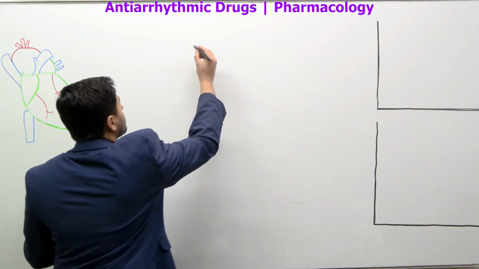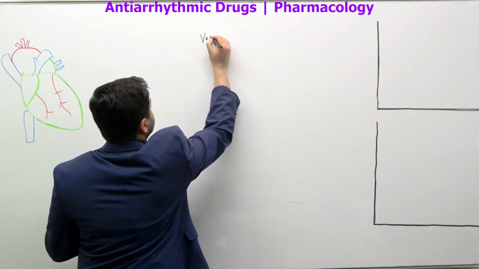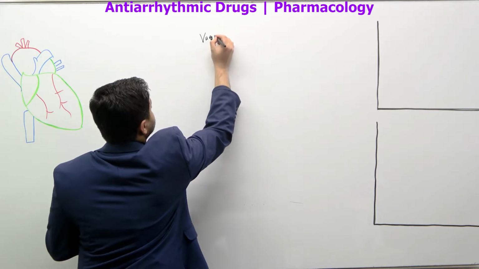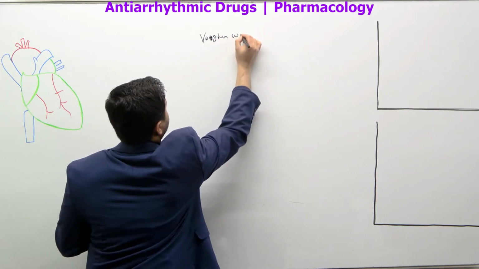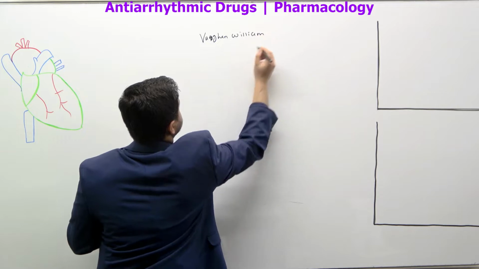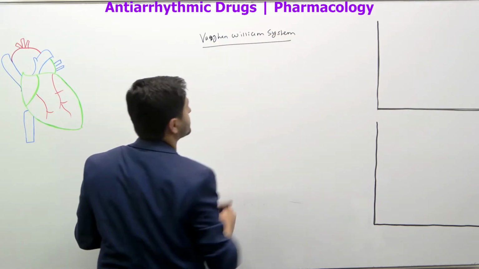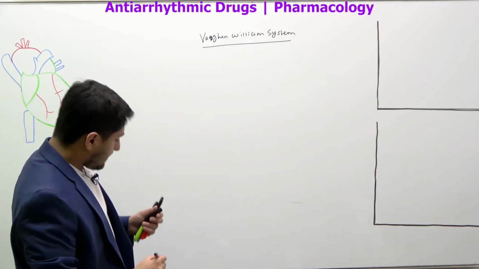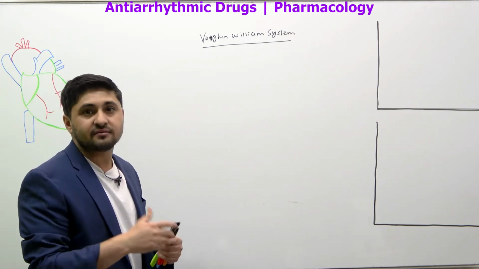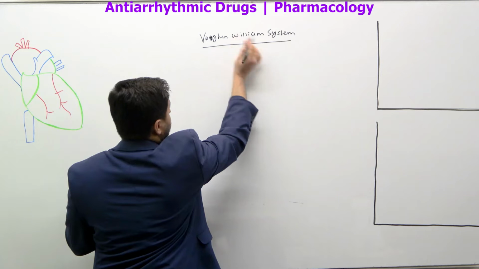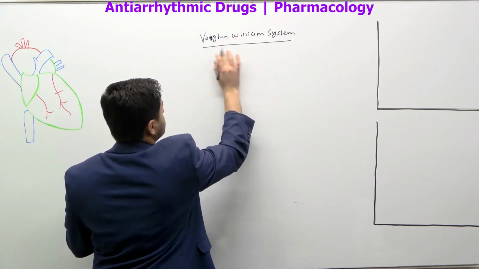There is the scientist called Vaughan Williams. His classification system is the one that we have to discuss, right? And there are different classifications of antiarrhythmic drugs. That is done by this person right here, the scientist.